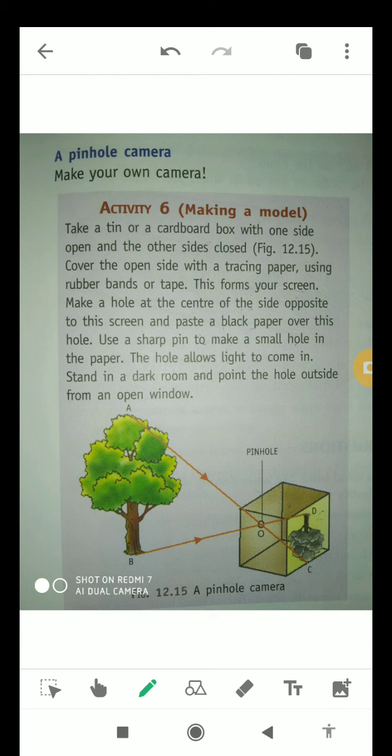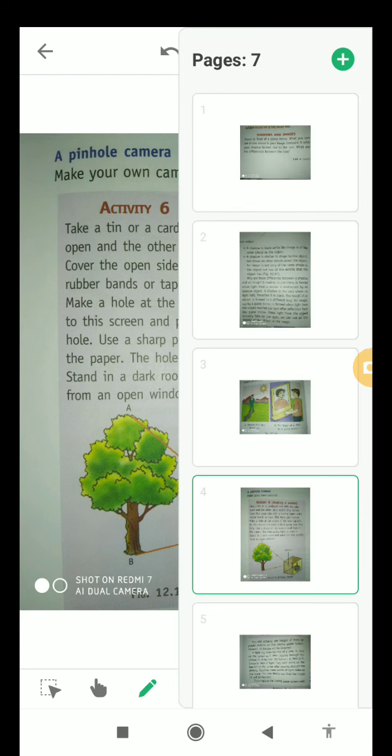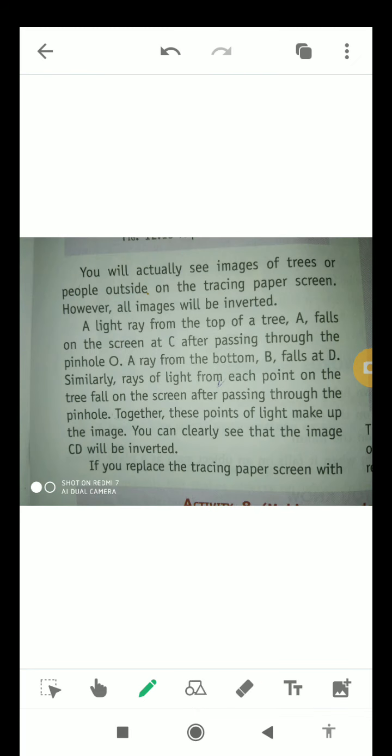Now stand in a dark room and point the hole outside from an open window. As you can see, the image will be inverted after passing through a pinhole camera, as you can see in this diagram as well, and the tree will appear as an inverted tree through the pinhole camera. You will actually see images of trees or people outside on the tracing paper screen. However, all images will be inverted, as I just told you.